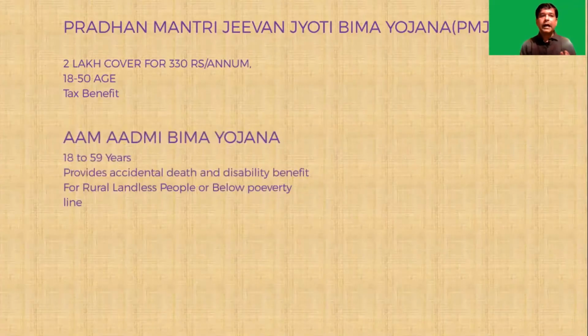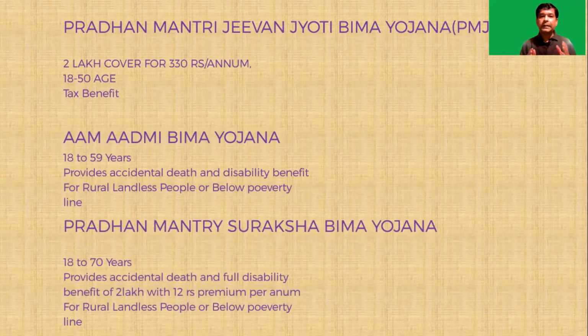The second is the Aam Aadmi Bima Yojana. This is again applicable for the 18 to 59 years group, and provides accidental death and disability benefit. This is for rural landless people or those below the poverty line. And then there is the Pradhan Mantri Suraksha Bima Yojana, available for the age group from 18 to 70. It provides accidental death and full disability benefit of 2 lakh with 12 rupees of premium per annum. This is again for rural landless people or those below poverty.